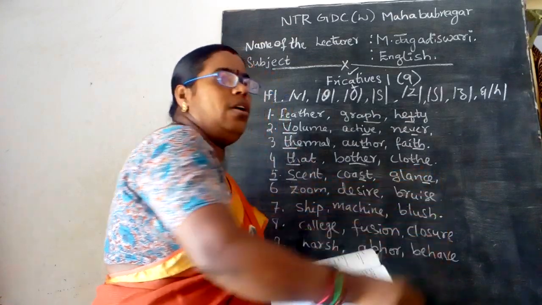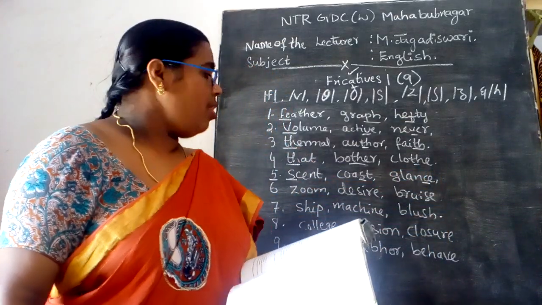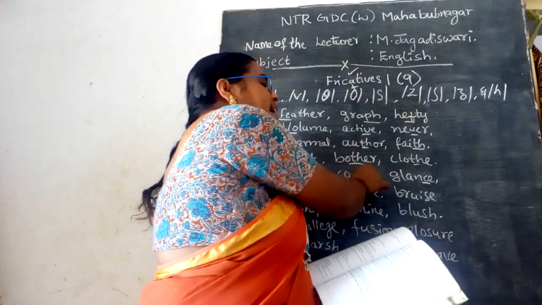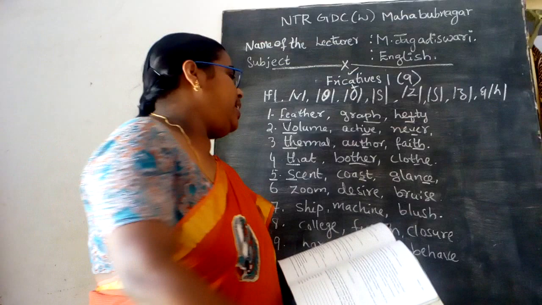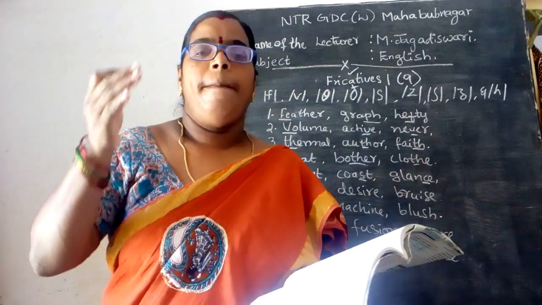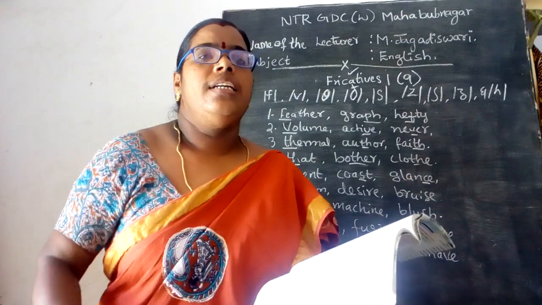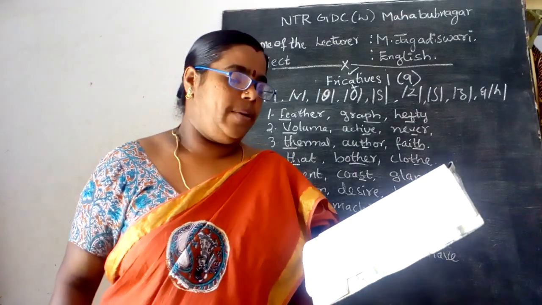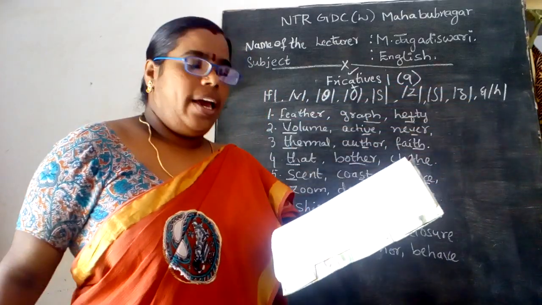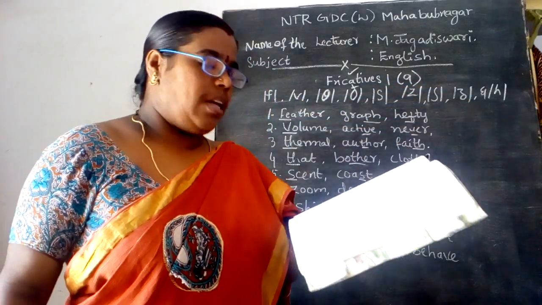So see here, S-C-E-N-T, scent, and C-O-A-S-T, coast, and glance, where you produce the S sound, and you can mark it under the S consonant sound.